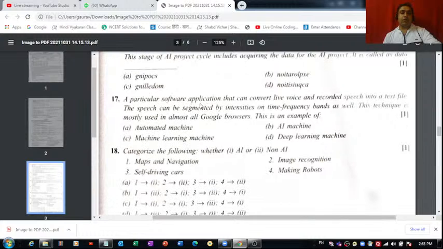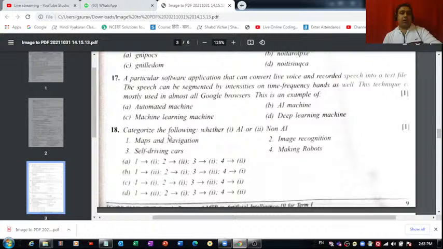A particular software application that can convert live voice and recorded speech into text. The speech can be segmented by intensities on time frequency bands. As well, this technique is mostly used in almost Google browsers. This is an example of what? Is this an example of automated machine, machine learning, AI machine, or deep learning machine? If you ask me, yes, it's an AI machine, right?